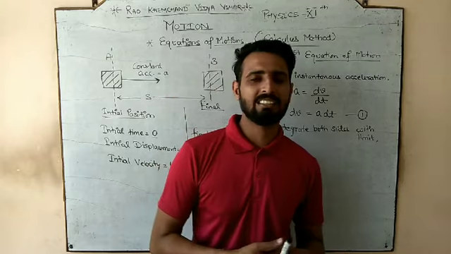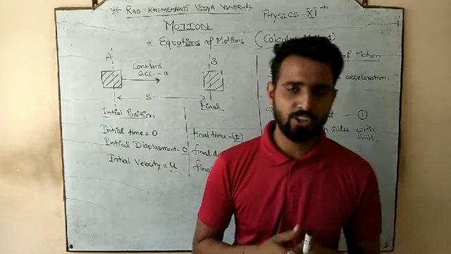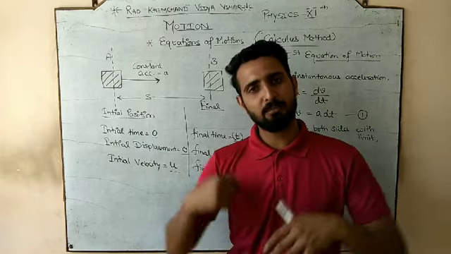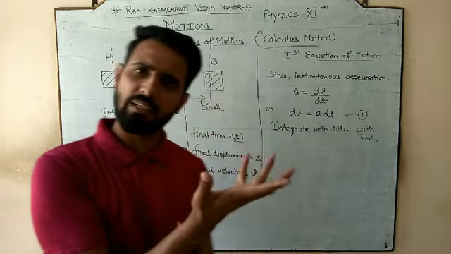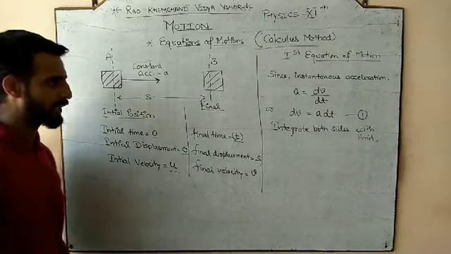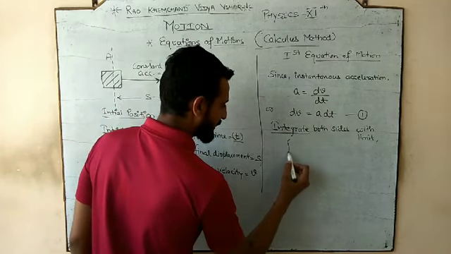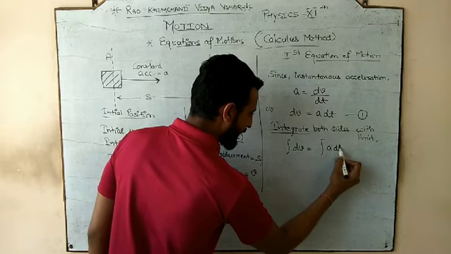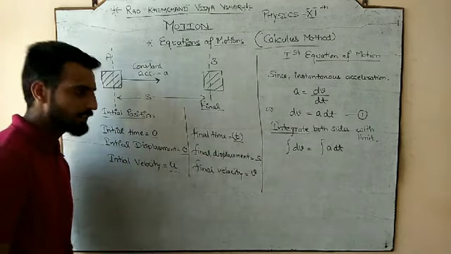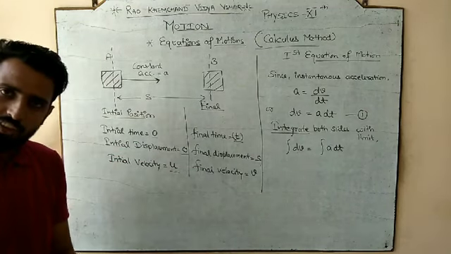और मैंने जब आपसे बात किया था तो मैंने कहा था these are also like the mathematical operation. So differentiation, integration भी एक mathematical operation ही है. जैसे हम addition, subtraction पढ़ते हैं, so they are also like the mathematical operation. So let us apply the integration operation on both the side. Integration of dv equals integration of a dt. Clear? So what is here dv? dv stands for change in velocity.